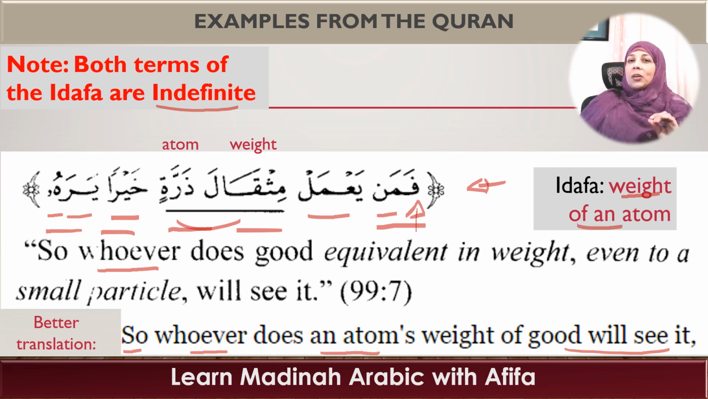Okay, so what I want you to observe here is that dharratin has a tanween kasra, which makes it indefinite. It does not have an al, it has a tanween kasra, which makes it indefinite, giving it the meaning of an atom. So here we observe that now mithqala is also indefinite. It gives the meaning of an atom's weight. You see that? It is an indefinite idafa. So the meaning is weight of an atom.